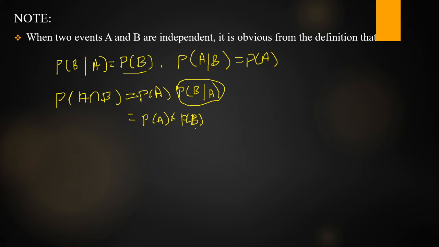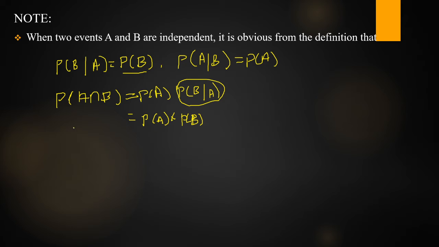So P of A intersection B is equal to P of A into P of B when we write this multiplication theorem for independent events. If the given events are any events, then P of A intersection B is equal to P of A into P of B given A, or P of B into P of A given B, depending on our question. So this is the product theorem, or multiplication theorem, of probability.